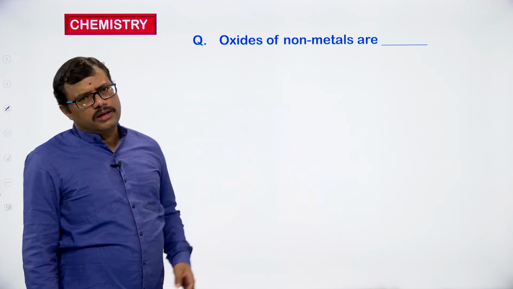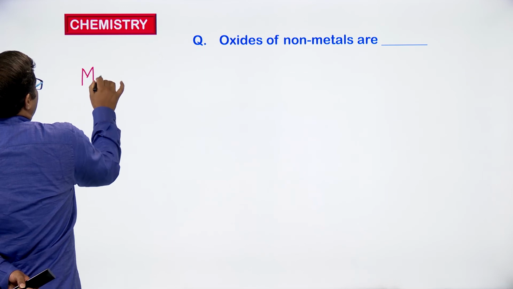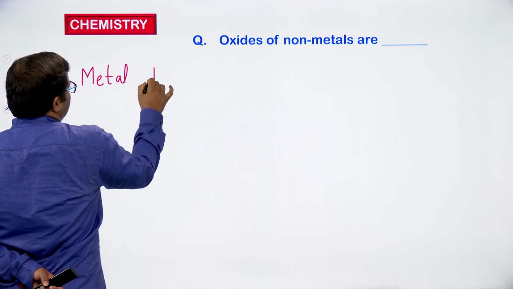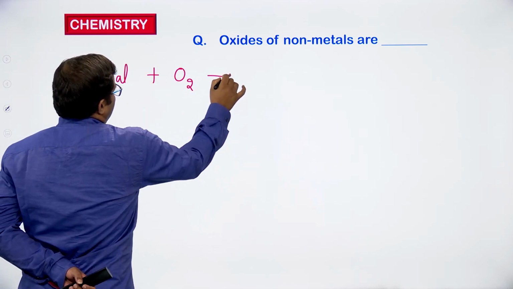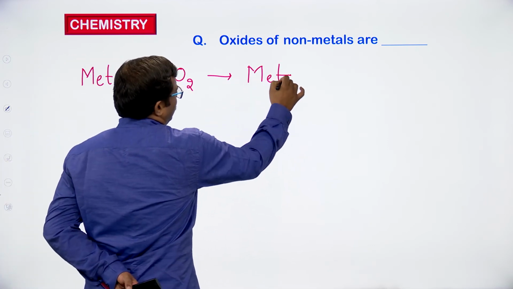Oxides of non-metals. So here oxygen is capable of reacting with almost all elements in the periodic table. When oxygen is reacting with the metals, we get corresponding metal oxides.